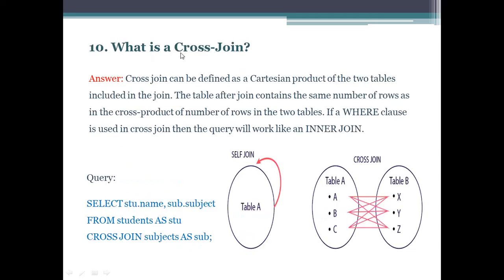So the next question is, what is a cross join? Cross join can be defined as a Cartesian product of two tables included in the join. And if we use where clause in the cross join, then the query will work like an inner join. So here, the tables after join contain the same number of rows as in the cross product of number of rows in the two tables. We can write cross join like this.